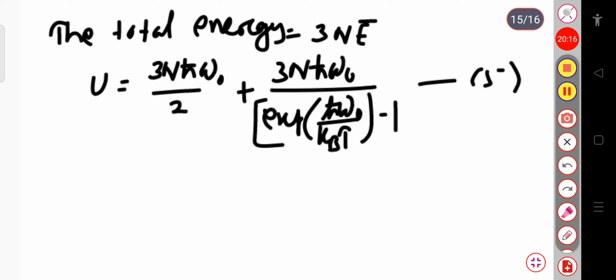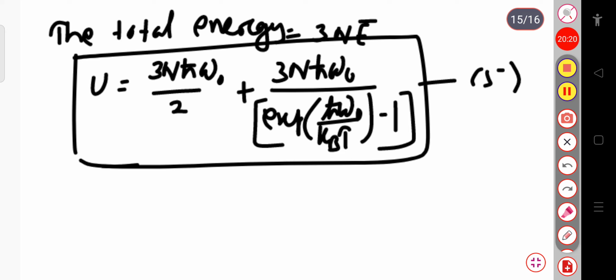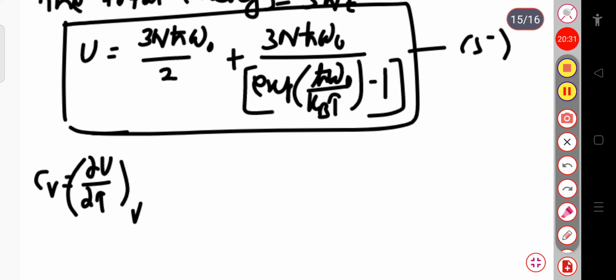This is the total energy of the system. Now similarly we can calculate the specific heat of the system. The specific heat at constant volume, Cv, equals ∂U/∂T at constant V. So we can calculate from this expression. Here no T term is present, so this term goes to 0 when you take the derivative with respect to the temperature T.